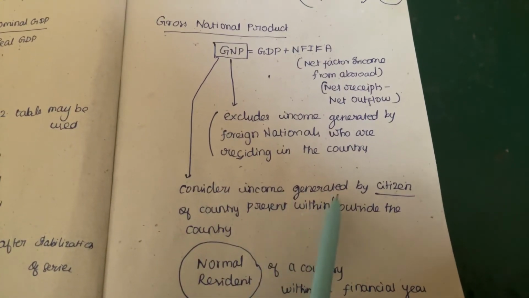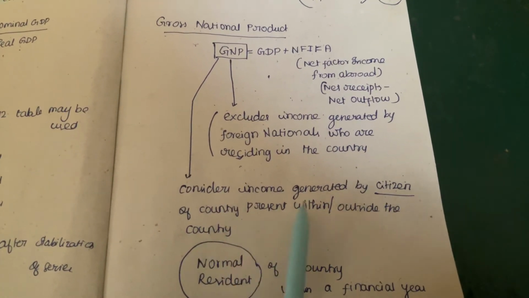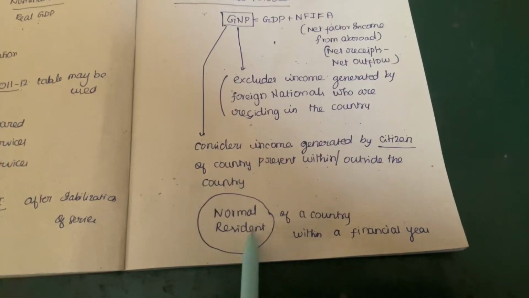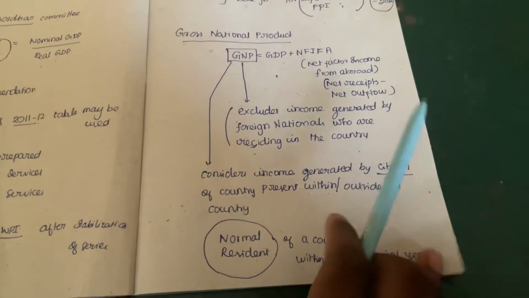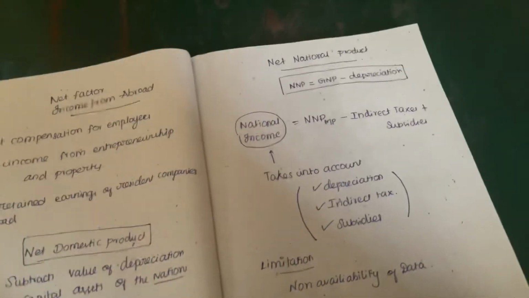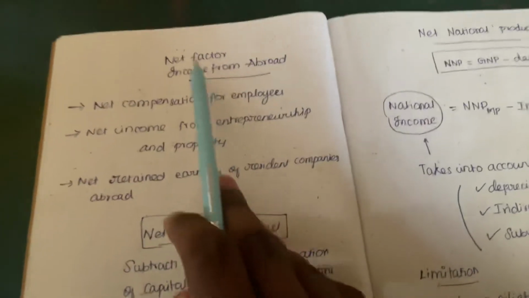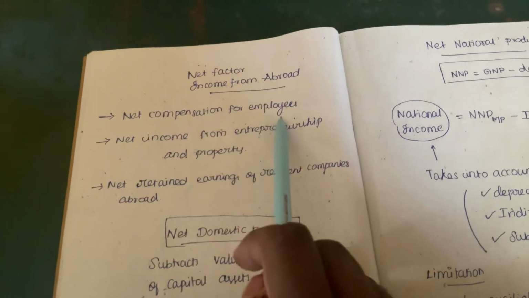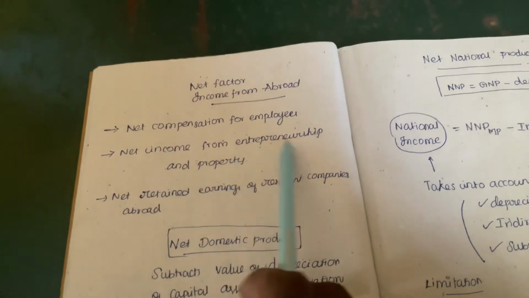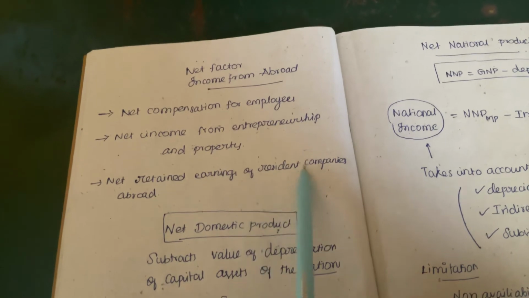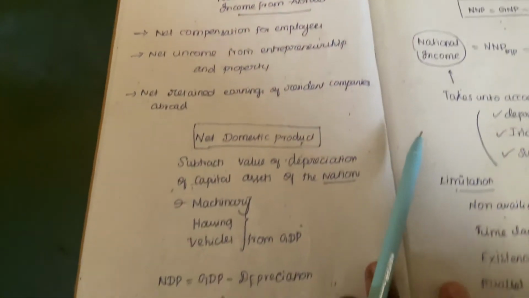It considers income generated by the citizens of a country, present within or abroad the country, who are normal residents of the country within a financial year. Net factor income from abroad includes net compensation for employees, net income from entrepreneurship and property, and net retained earnings of the resident companies abroad.